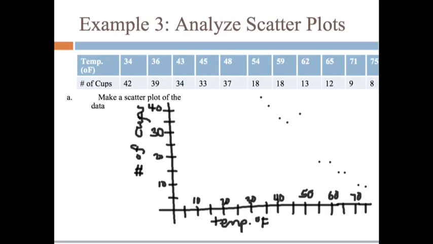Taking a look at this plot, we see a definite relationship is being exhibited. So we're going to answer A and B at the same time. Let me write A and B. The relationship that we see here is a negative, decreasing relationship, right? As the temperature goes up, the amount of cups of coffee being sold at this event goes down. So the relationship is negative.